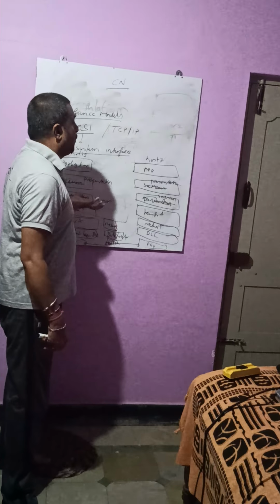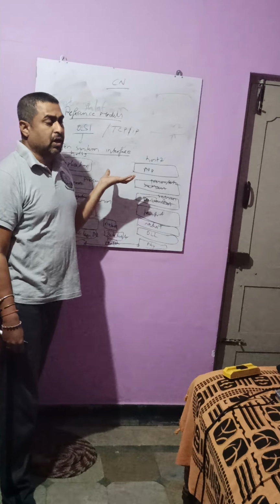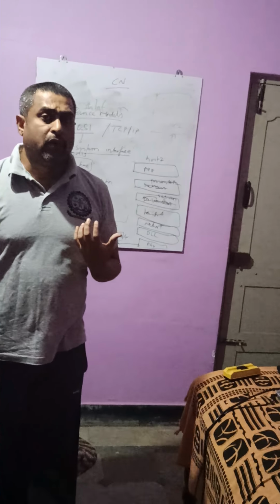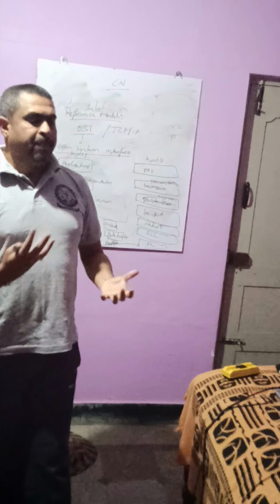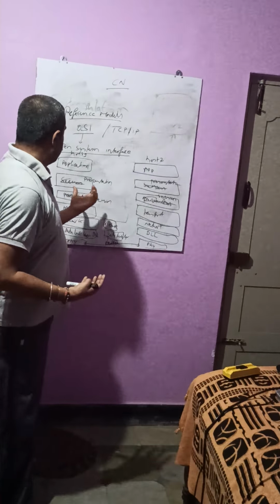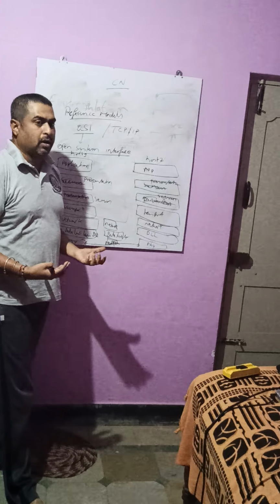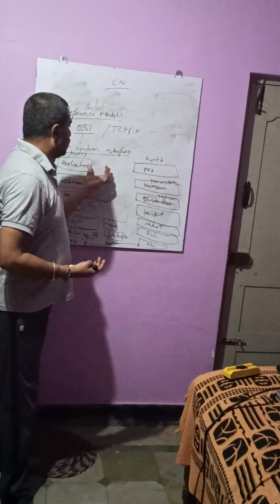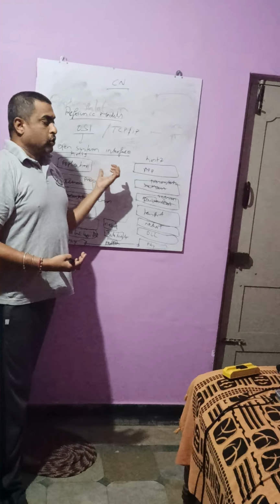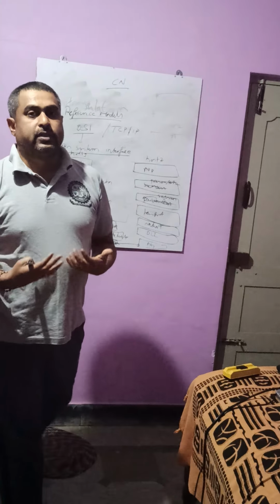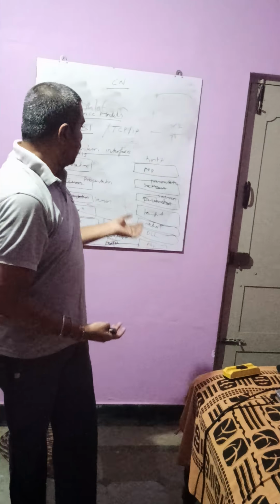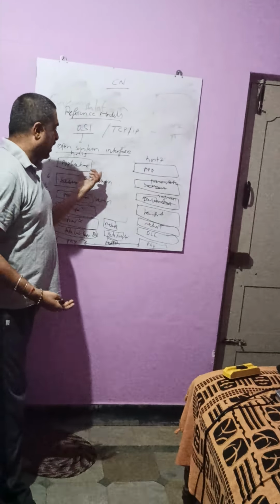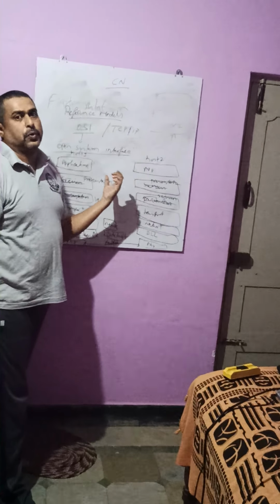Coming to the next, the application layer. What is this application layer? In this layer, what will a protocol do? It will collect all the packets and segments from the transport layer, and the presentation will be given, and your application user will be connected to this particular layer. So for a user, it will represent the final message or the final information. That information will be taken care of by this application protocol.